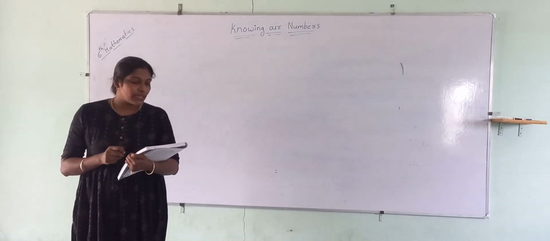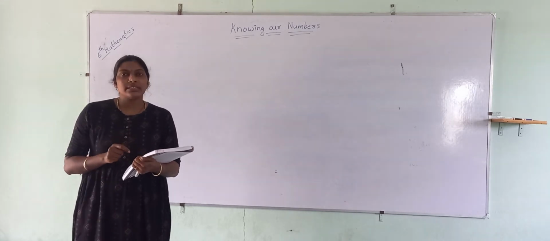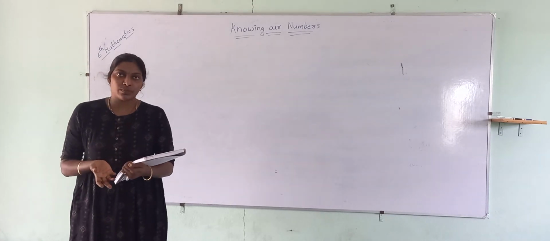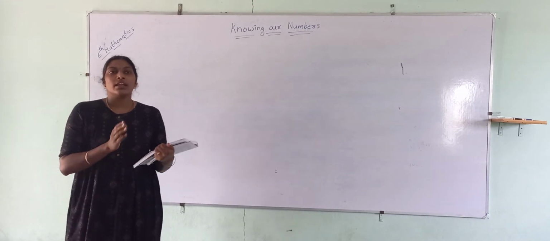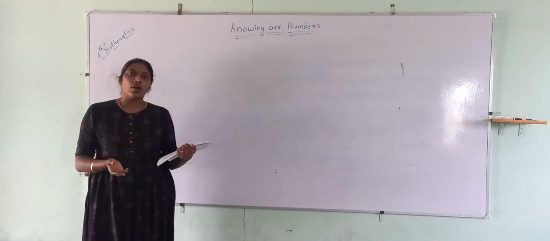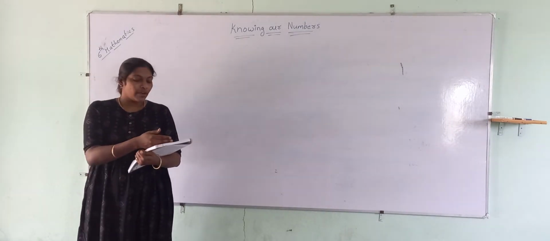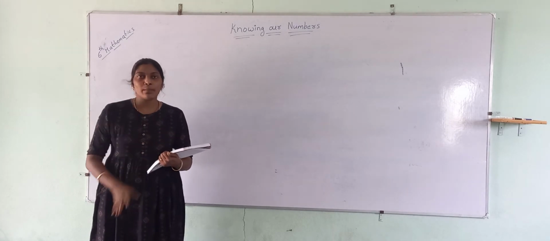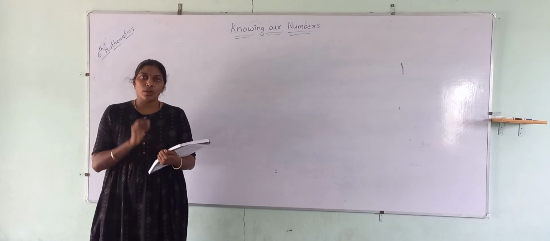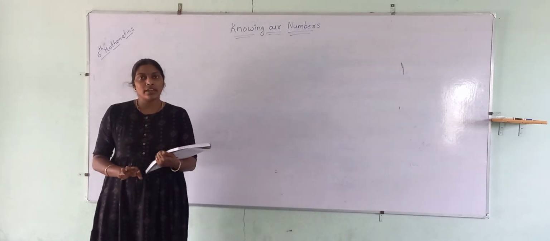The fifth problem is placing the numbers in ascending order. I don't think I have to explain this. You know the ascending order, right? Small number to large number. And the sixth one is descending order. Large number to small number. Right? Do all these problems in your maths notebook. Ascending and descending, don't expect me to explain it. Everyone knows ascending order and descending order.